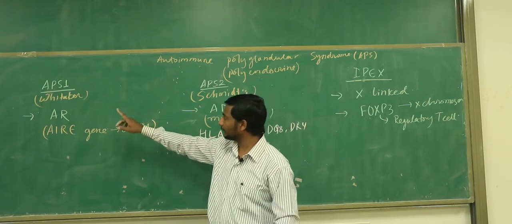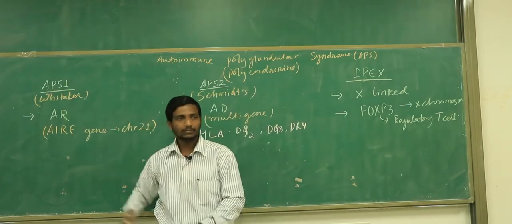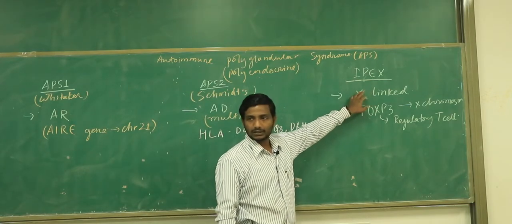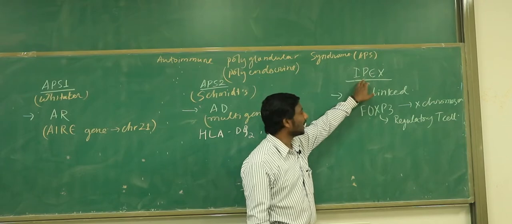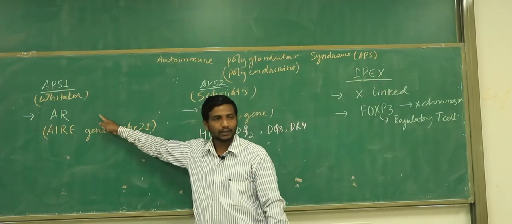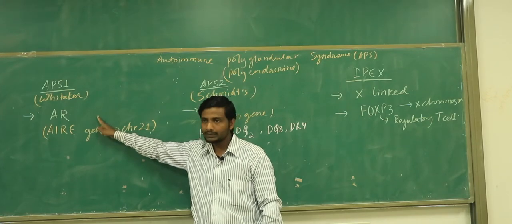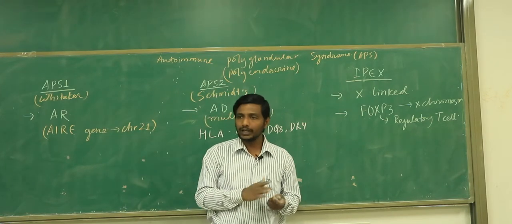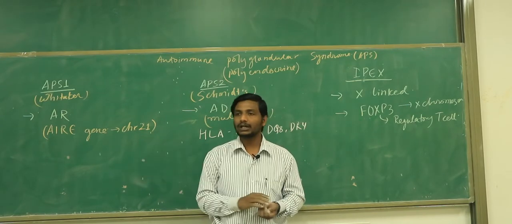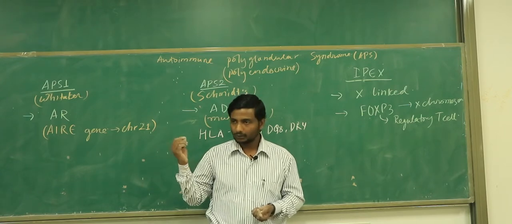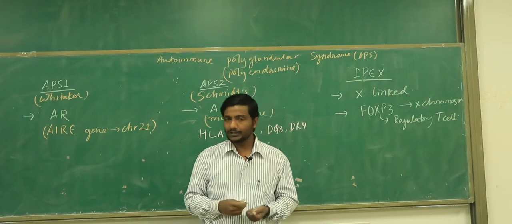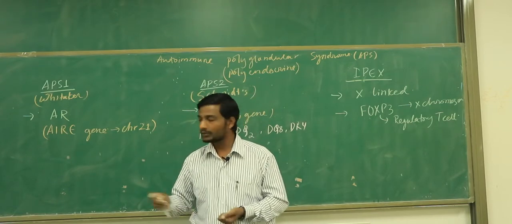So till now we have learned 3 very important points about them. All together, tell me the name of the APS1. Whitaker syndrome. Tell me the name of the APS2. Ischemic syndrome. And tell me the full form of the IPEX. Immunodeficiency, polyglandular, enteropathic, X-linked. Then tell me what is the pattern of the inheritance in this case? Autosomal recessive in the APS1, autosomal dominant in case of the APS2, X-linked in the IPEX, right? And what is the gene involved in the APS1? We call it AIRE gene, right? Give me the full form. Autoimmune regulatory gene, present in which chromosome? In chromosome number 21.